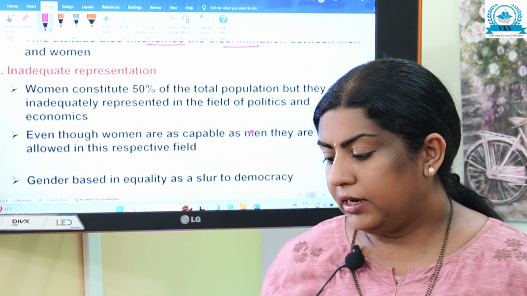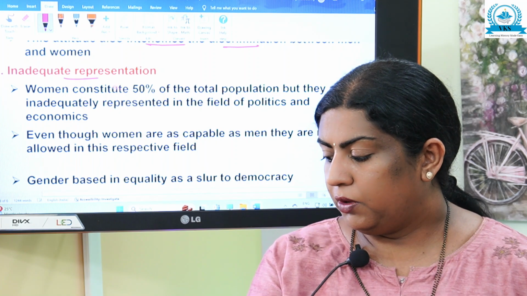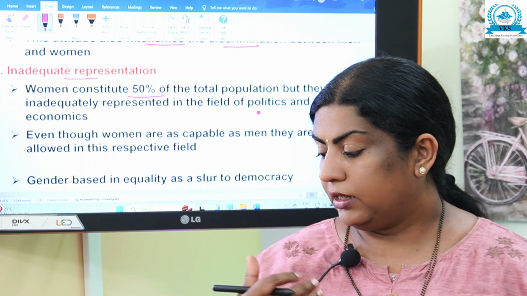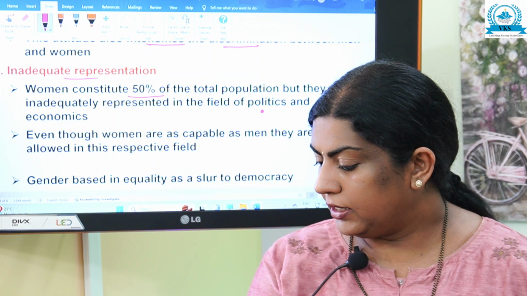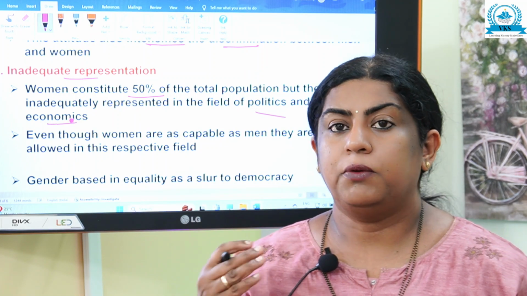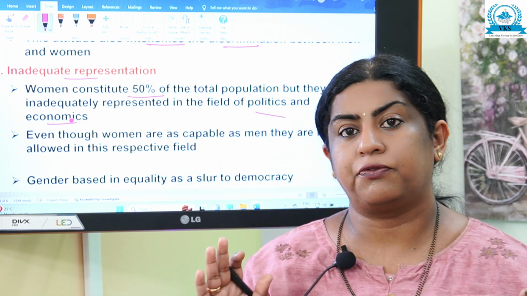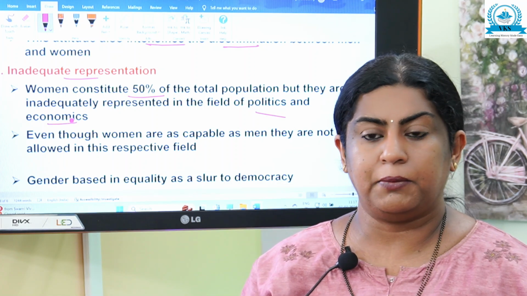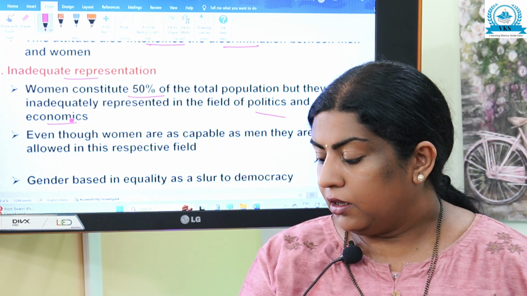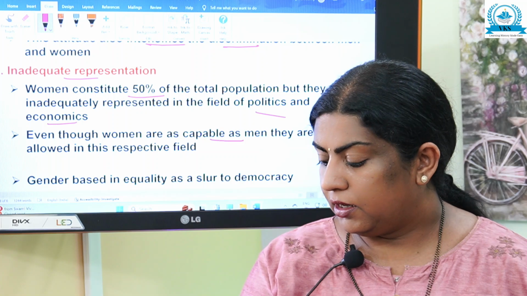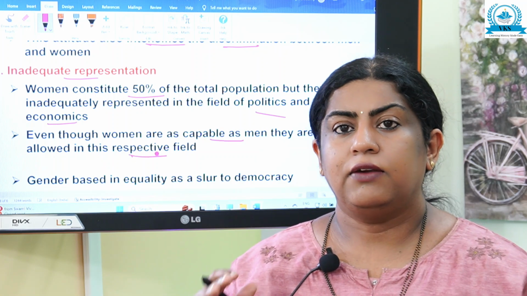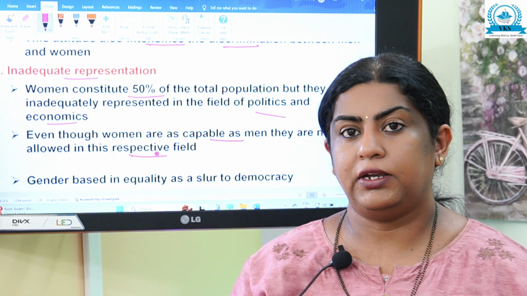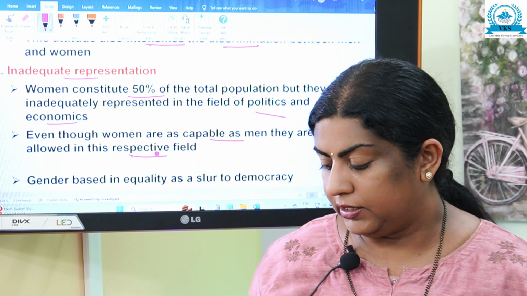Next one, inadequate representation. Women constitute 50% of the total population, but they are inadequately represented in the field of politics and economics. Even though women are equally capable as men, they are not allowed in these respective fields.